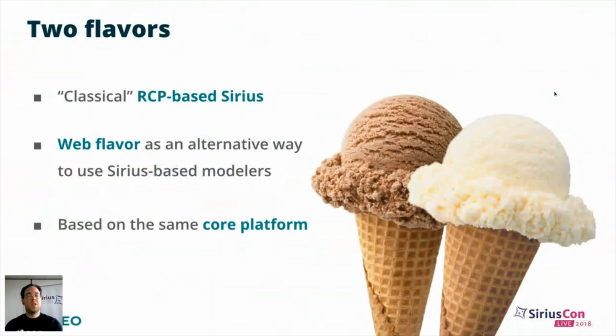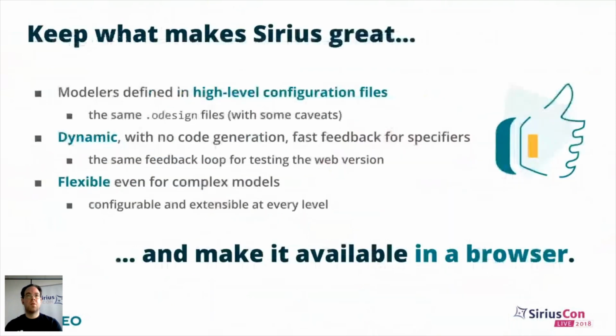So really the idea is to keep all the nice properties that make Sirius a great platform today, like the high-level configuration files, the very dynamic nature with fast feedback for specifiers, and the very high flexibility where everything is configurable and overridable at will, and make this great experience available inside the browser.